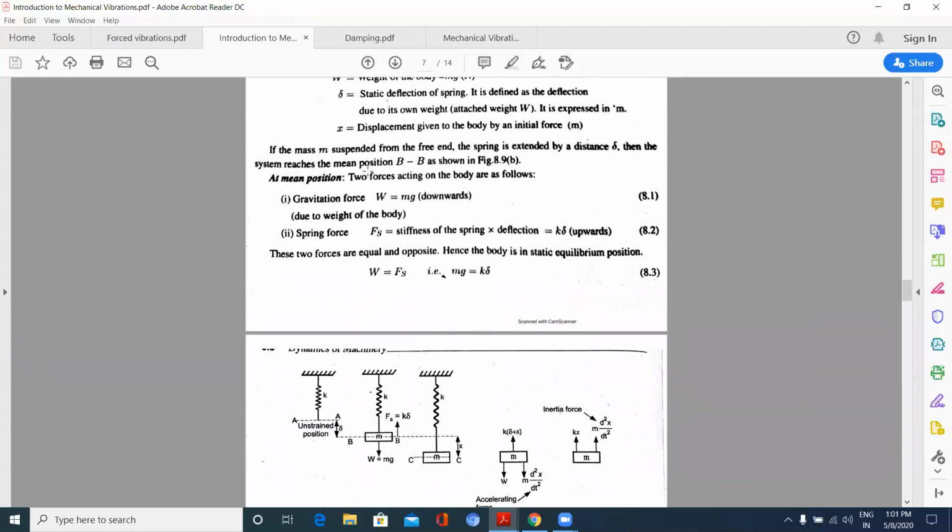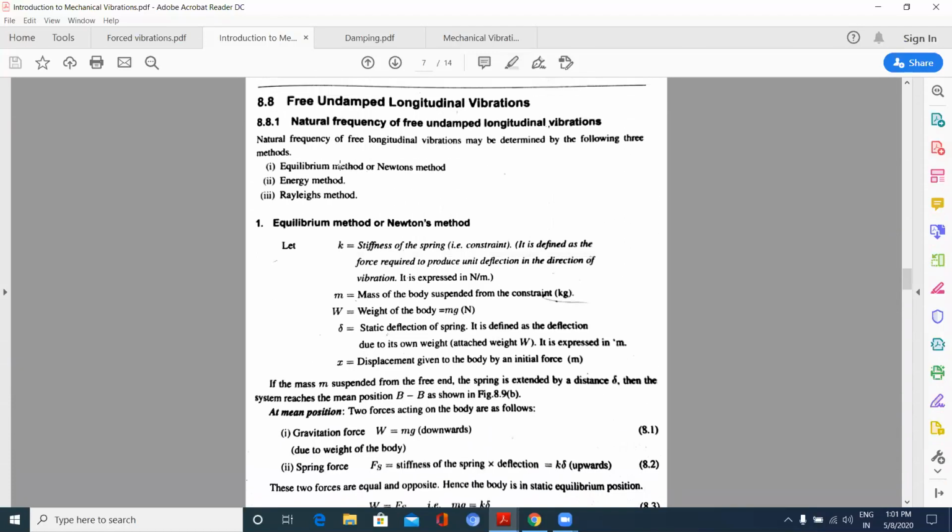Let us check here by different methods: equilibrium method or Newton's method, energy method, Rayleigh's method. We can get the natural frequency of a free undamped vibration system. Here a longitudinal vibration system we are taking.